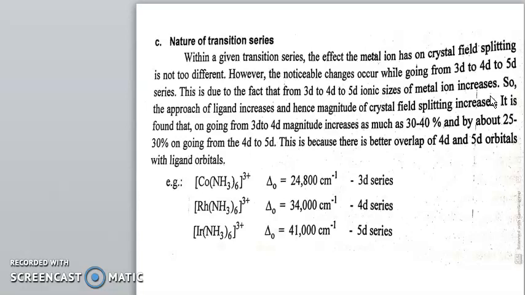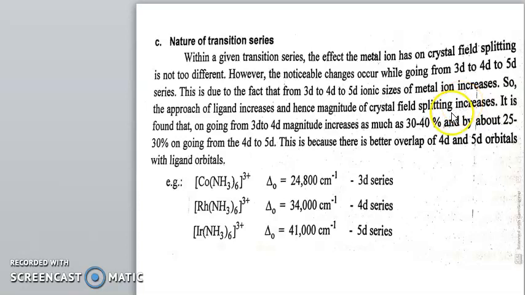When we go from top to bottom in a series, the ionic size will increase. So the approach of the ligand increases and hence the magnitude of crystal field splitting increases.